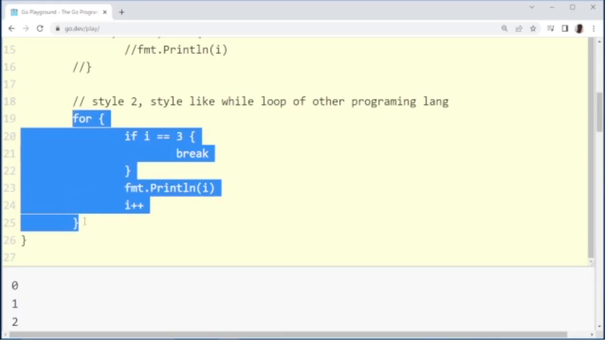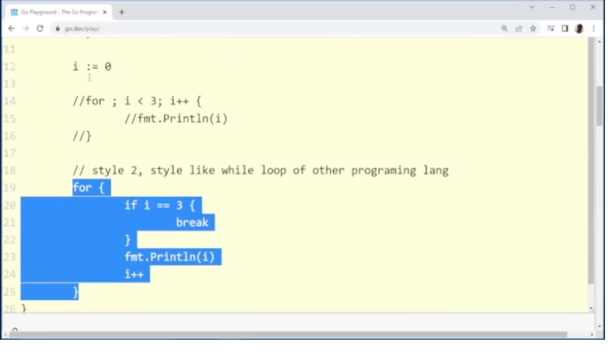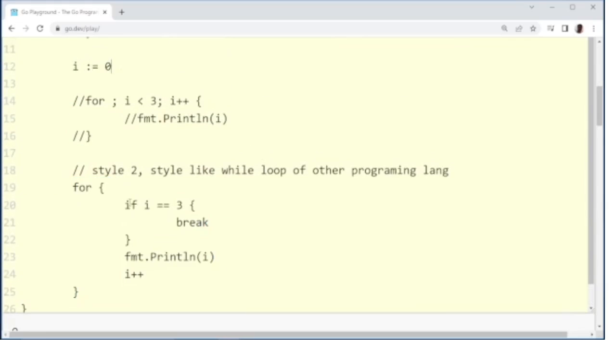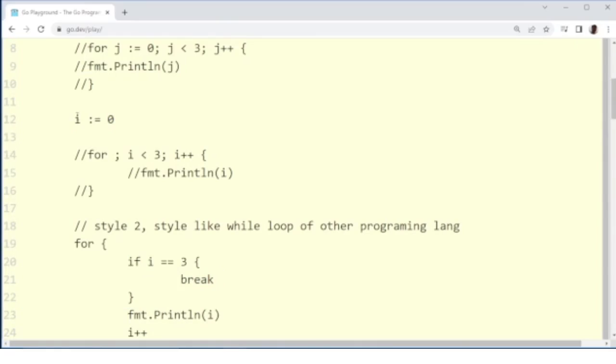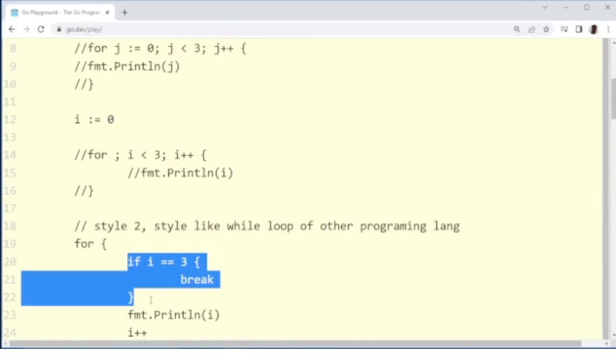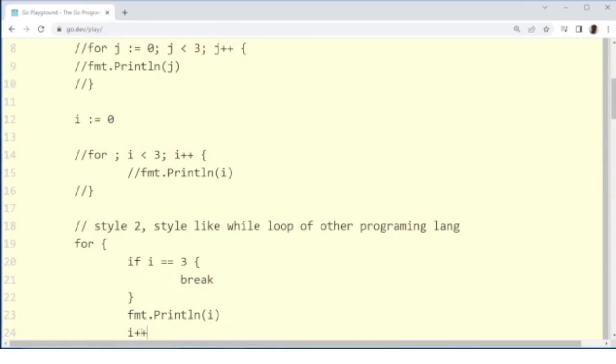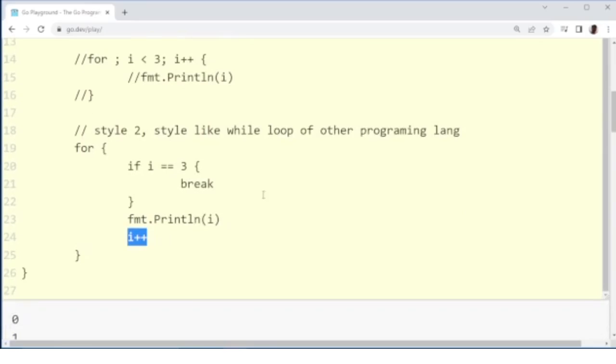We have the for loop. We have already initialized i with 0. Then we are printing the value of i each time and we are incrementing i by 1. This is our initializing condition, this is our ending condition and this is our incremental condition. The same thing we have mentioned.